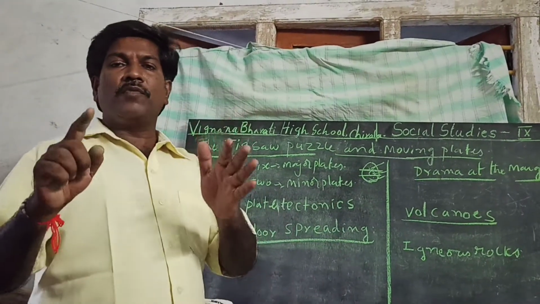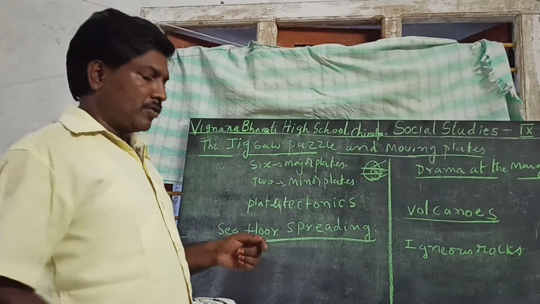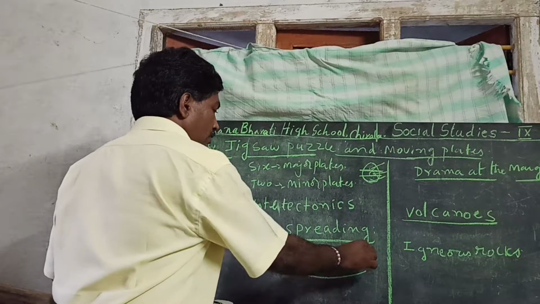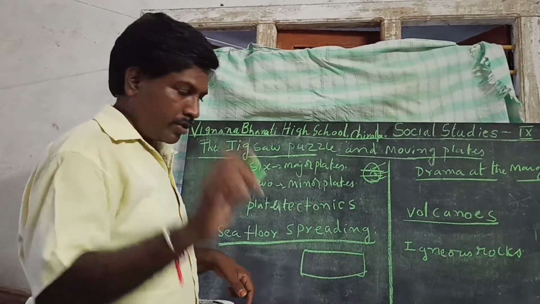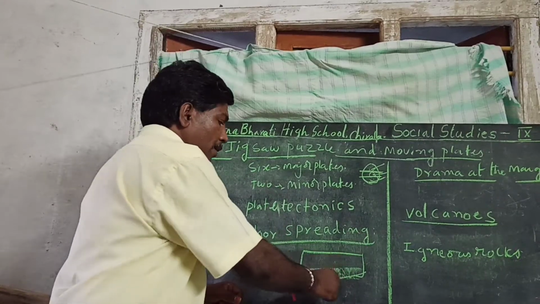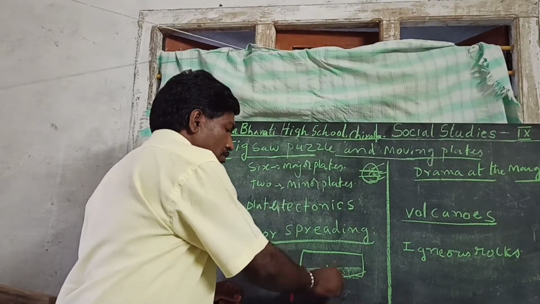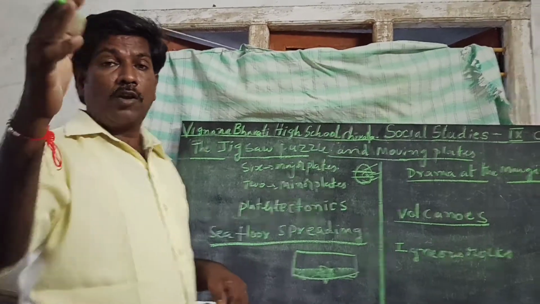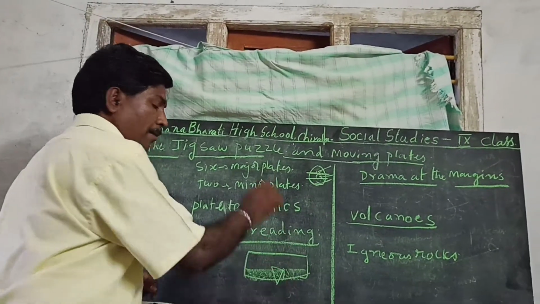What is meant by sea floor spreading? Just see what I am giving. This is an ocean. In the middle of the ocean, generally volcanoes are formed. Suppose it is the Pacific Ocean. A lot of volcanoes are formed here.